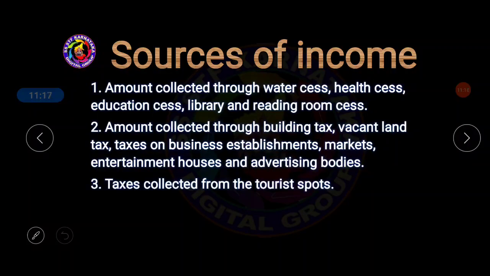Next one, the amount collected through the building tax, vacant land tax, and tax on business establishments, markets, entertainment houses, advertising bodies. Next one, the third source of income for the local self-government. Whenever I say local government, you should understand Grama Panchayat, Taluk Panchayat and Jilla Panchayat. These are called local government. And tax collected from the tourist spots.